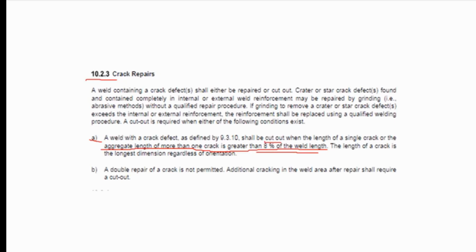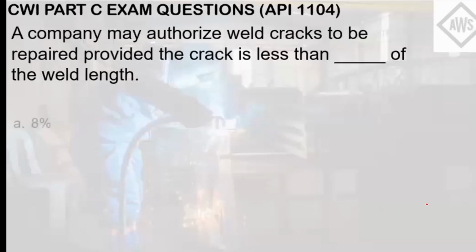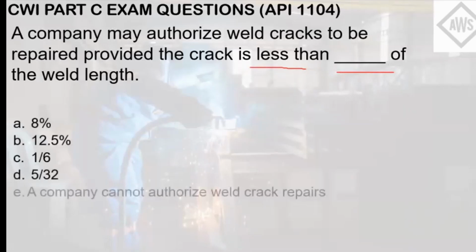So, the limitation here is 8% of the weld length. If the crack is less than 8% of the weld length, then it can be repaired. So based from the choices, since the question refers to if it is less than blank of the weld length, the answer in this question is letter A.